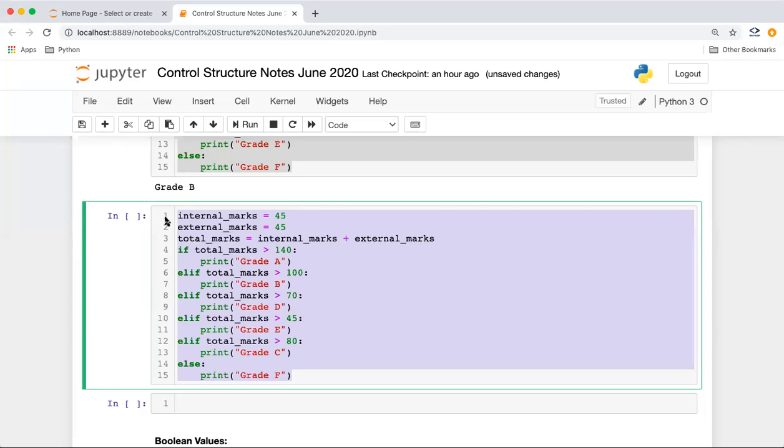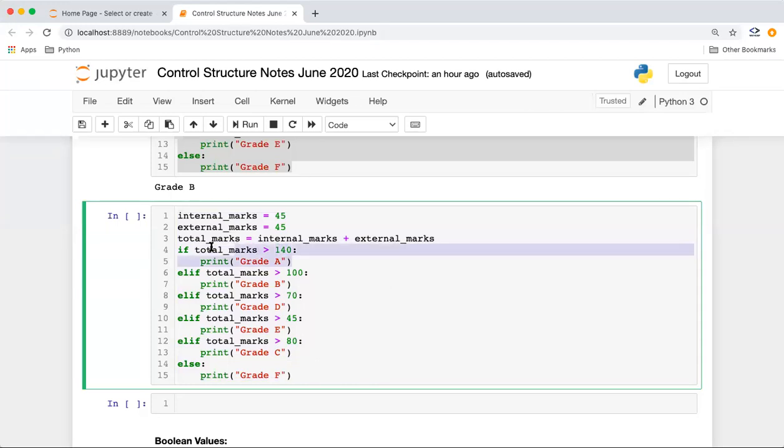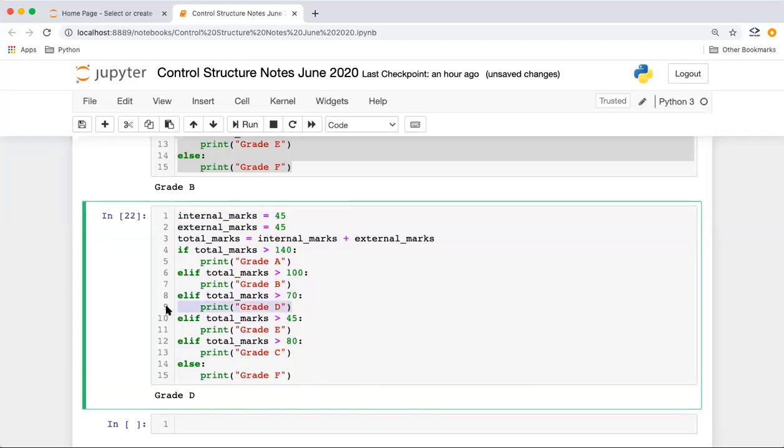So in these kind of scenarios, if we just change the order of if else, it's always important to have your if else conditions in a proper sequence because they will execute one by one. So what will happen here? Your flow will come here. It will check if the marks was 140. No, it's 90. Okay, this condition fails. Now it comes here. If marks is greater than 100, no, this condition fails. If marks is greater than 70, yes, 90 is greater than 70, because they will always execute in the sequence, right? It will not find the best case. So the output will come as D because we have somehow placed this at a wrong place.